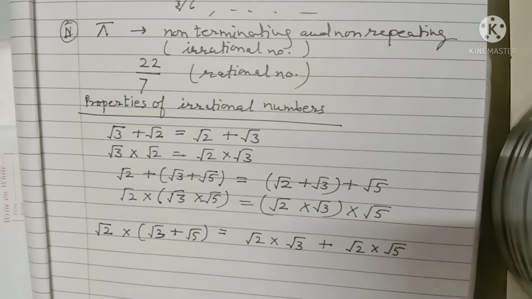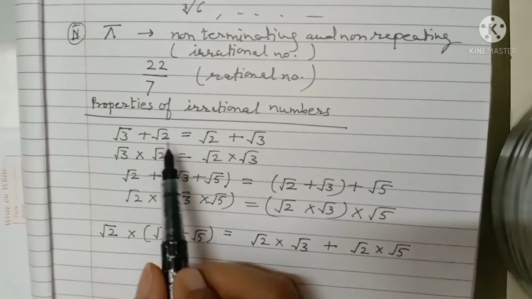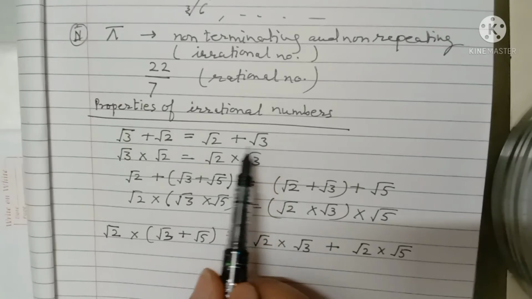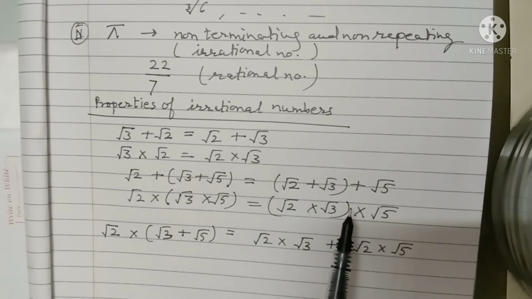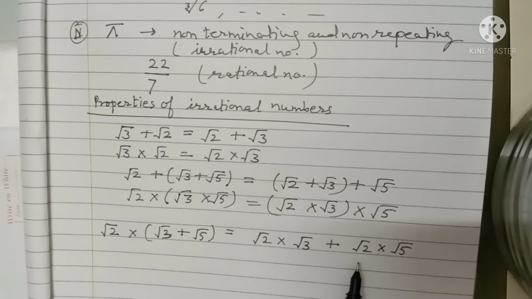Properties of irrational numbers. Irrational numbers satisfy the commutative property, associative property, and distributive law of addition and multiplication.